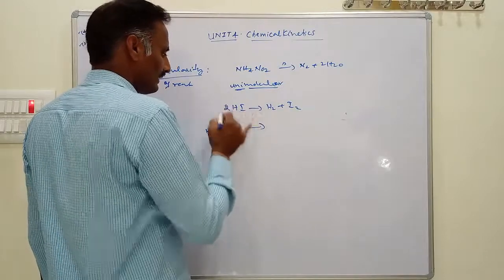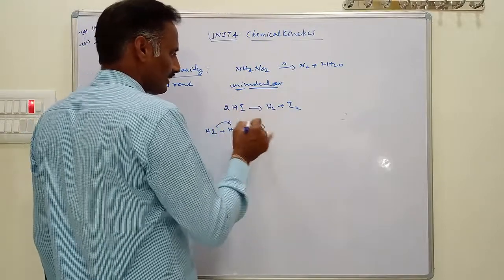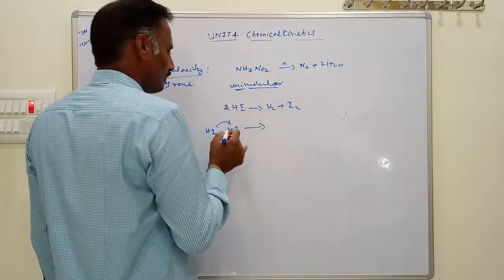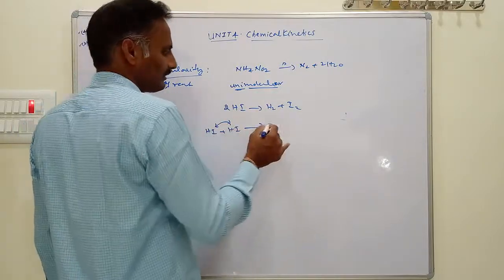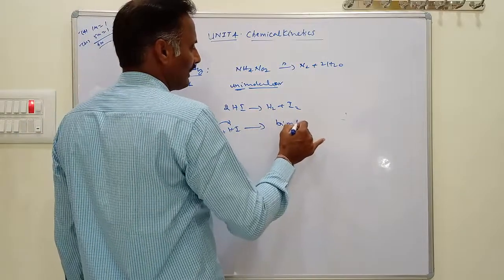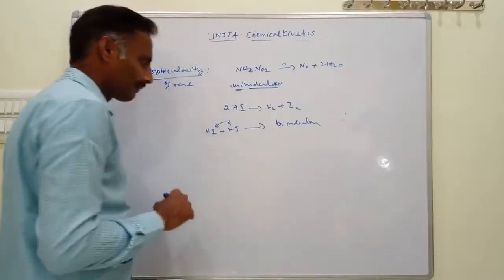In an elementary reaction, two molecules simultaneously collide to give products, like H2 and I2 here. Two molecules are involved in the collision. This is called a bimolecular reaction.